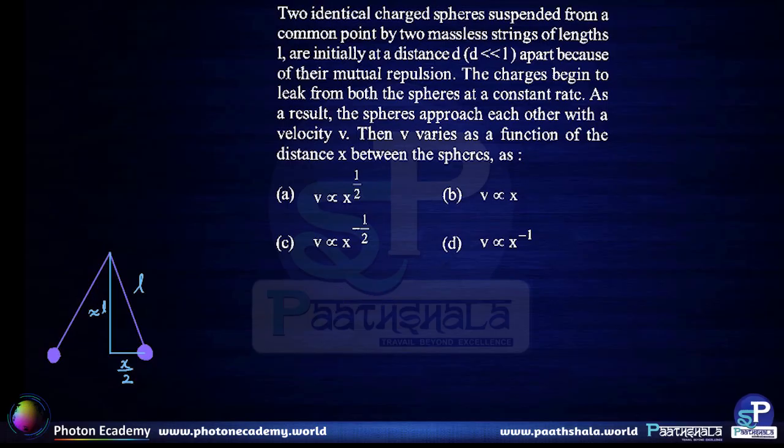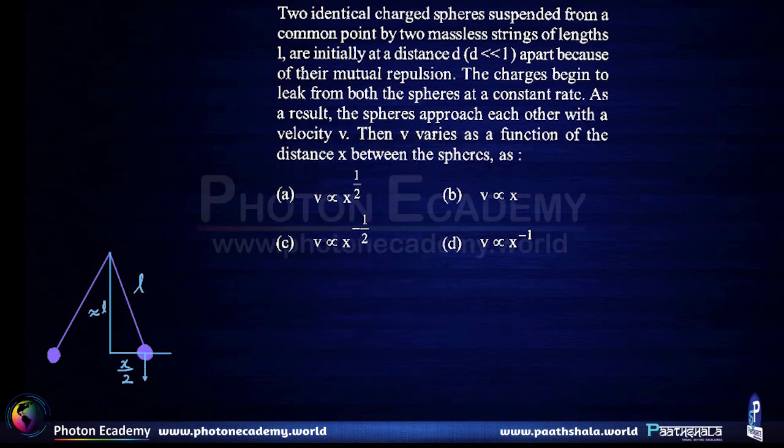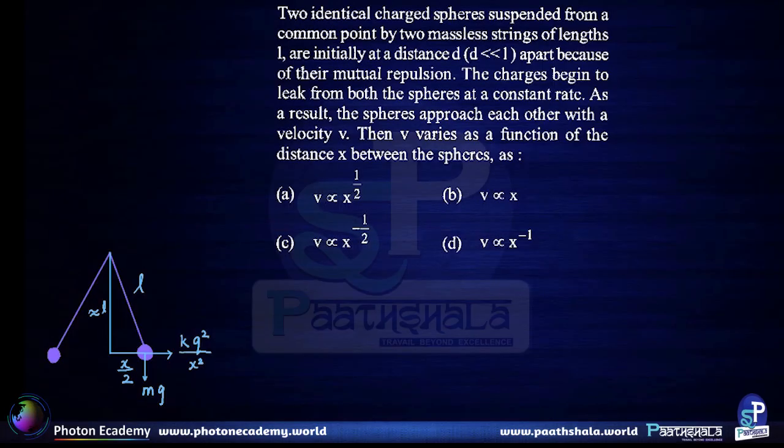Now, the forces acting on the sphere are the tension force in the string, the force of gravity and the force of electrostatic repulsion. The force of gravity has a magnitude mg, constant, and the force of electrostatic repulsion has a magnitude kq square by x square, where q is a time dependent charge on the spheres, which would be equal at any time. x also varies with time here.